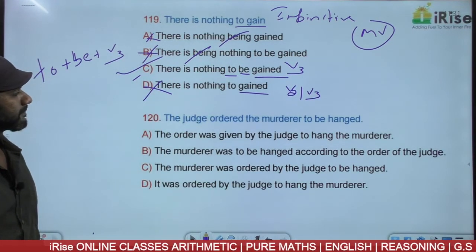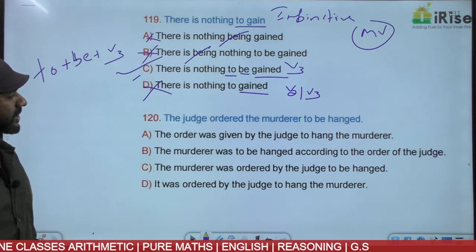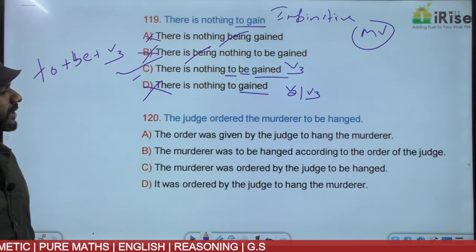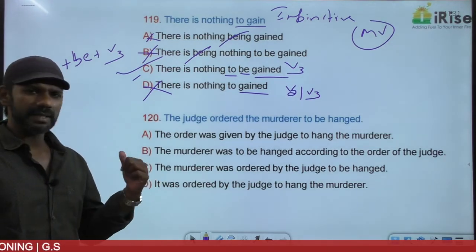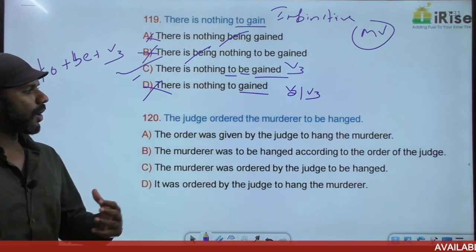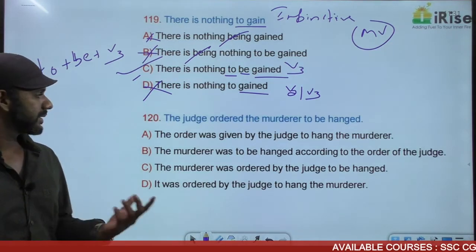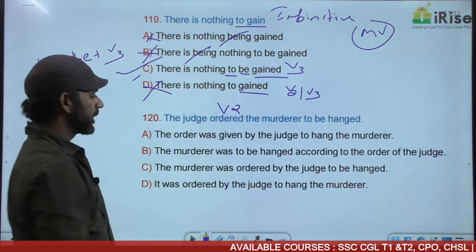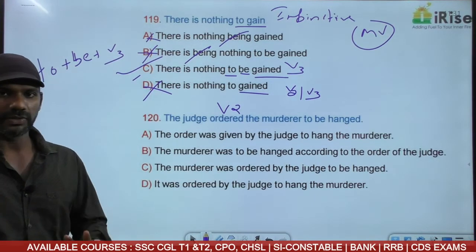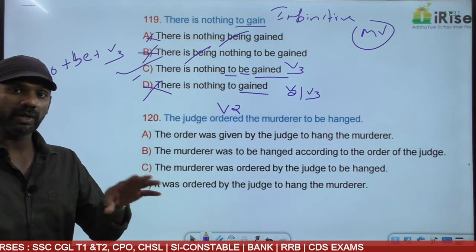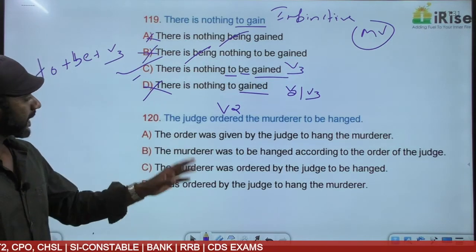Come to 120. The judge ordered the murderer to be hanged. Understand the meaning. The judge ordered, we have discussed the same question earlier as well. It's subject plus V2, simple past tense. The meaning is that the judge did not give the order to the murderer. The judge ordered someone to hang the murderer. That's the meaning. Come to A.